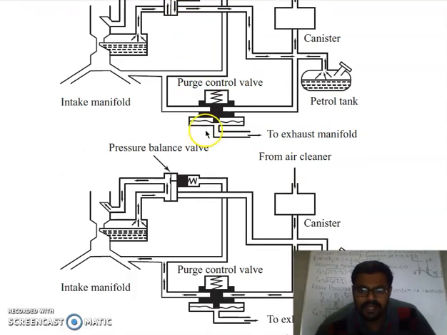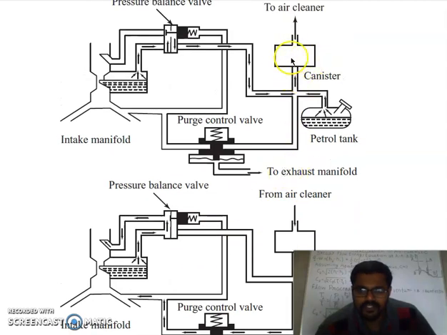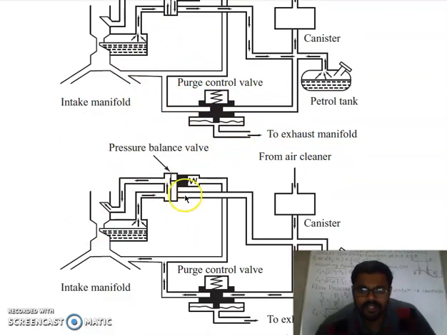So what we have in the second arrangement, you can see, the function of this canister is to hold the vapors. It will absorb all the vapors and it won't allow them to escape from this side. The functioning of this we will discuss. You can see here that this pressure balance valve will be closed, and when it gets closed, your vapors will go back into the inlet stream of the carburetor.